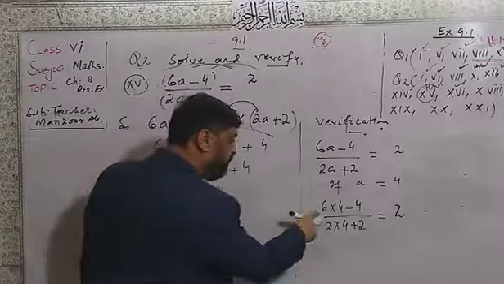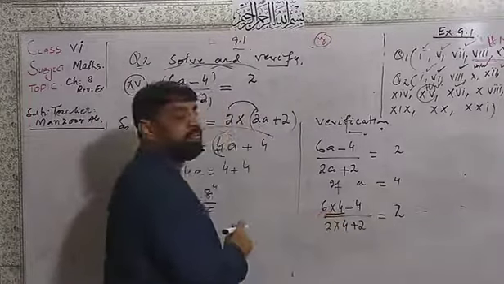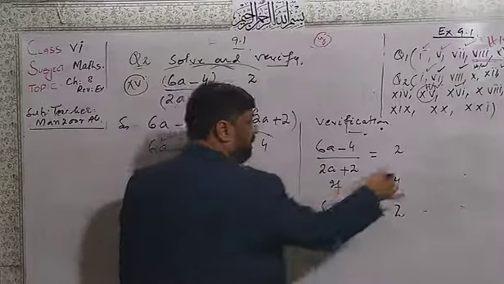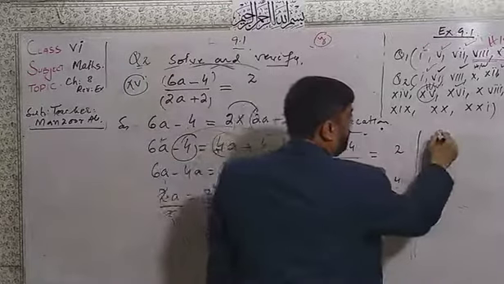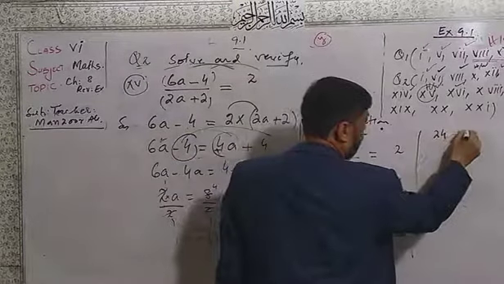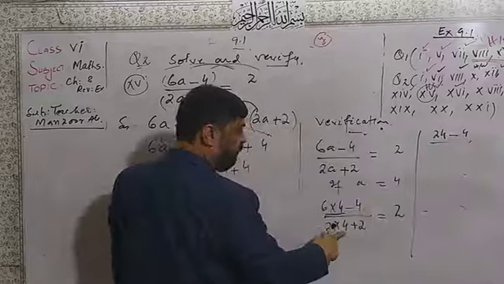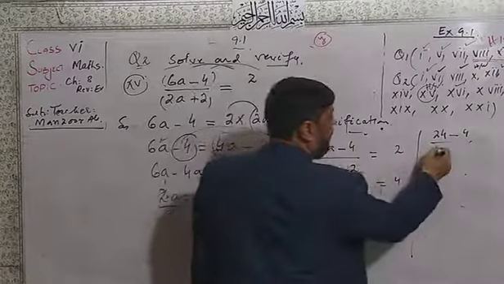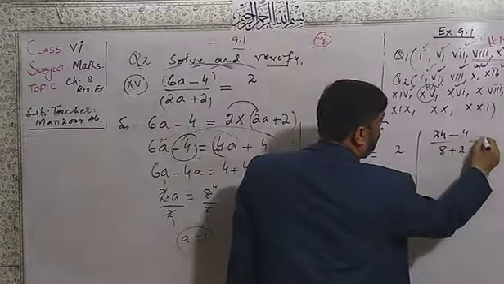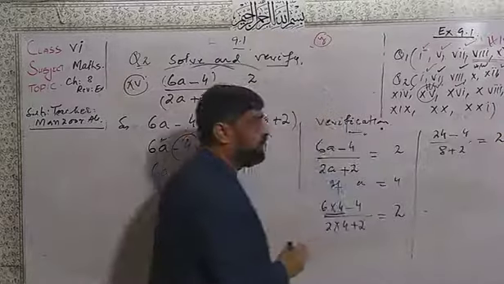Right? Now this will become 24. I write here 24 minus 4. Again here 2 times 4 is 8. I write 8 here plus 2. It is equal to 2.